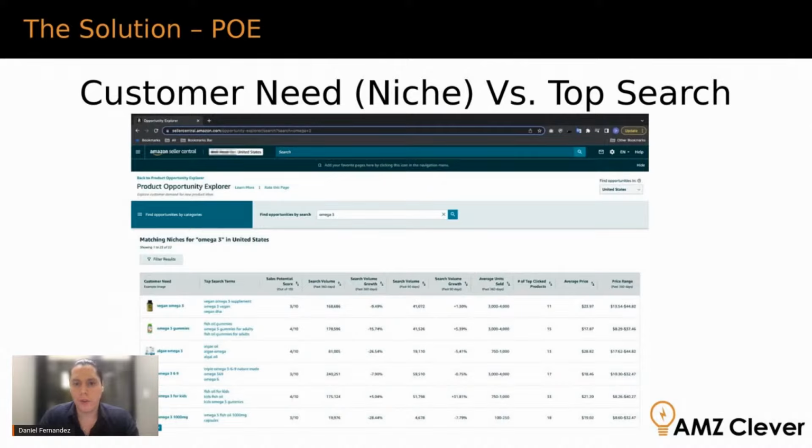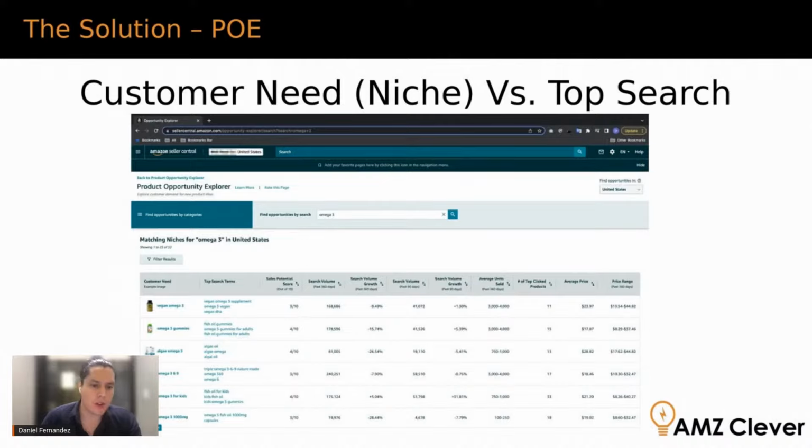And here, bear with me, the image is obstructing a word. It should say customer need. We're going to call it a niche versus top search terms. Okay, so the word terms here is missing.